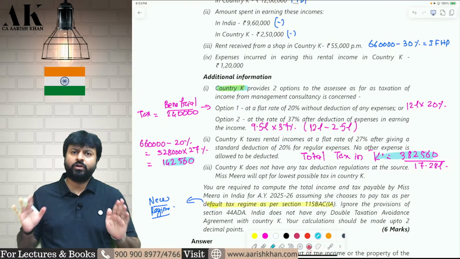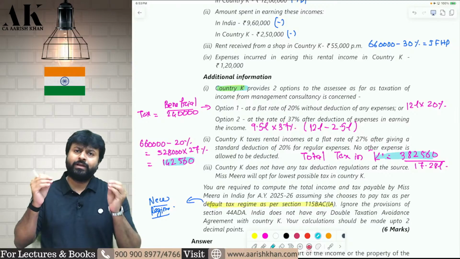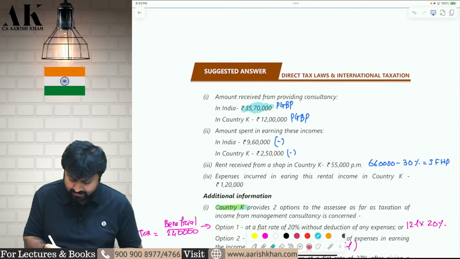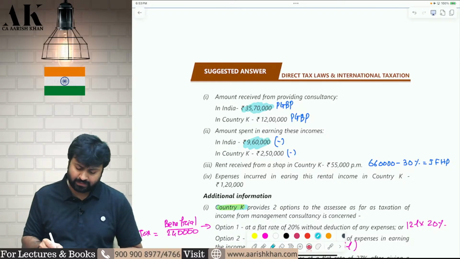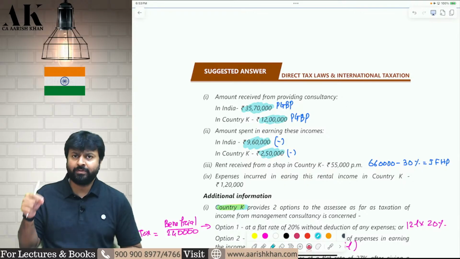Now, in case of unilateral relief, the very first step, what will you do? You will always compute tax in India. Now, while computing the tax in India, let's start. First of all, you will take 35,70,000 as PGBP revenue and 9,60,000 as your expense. You will net off the income and show it as PGBP income. Then from country K, 12 lakhs minus 2,50,000, this will be your net income.